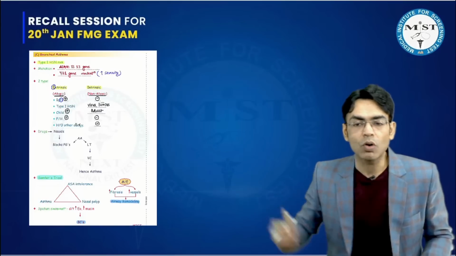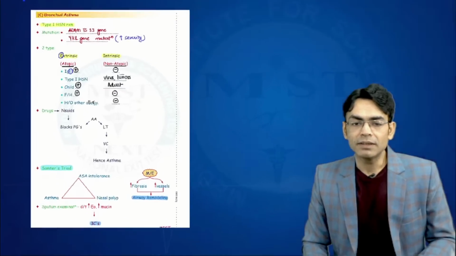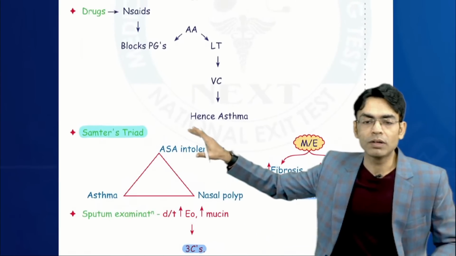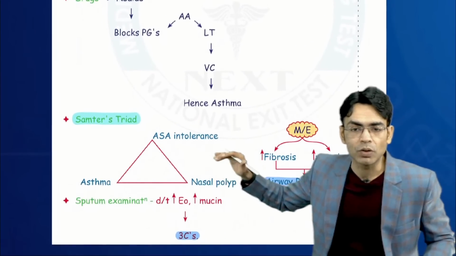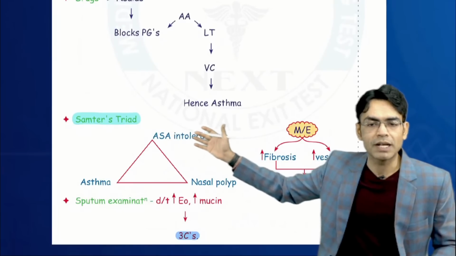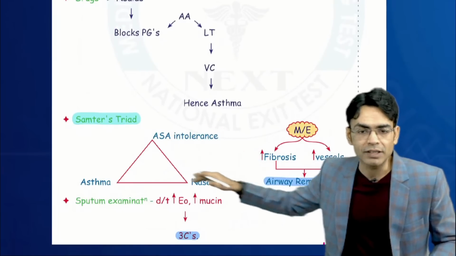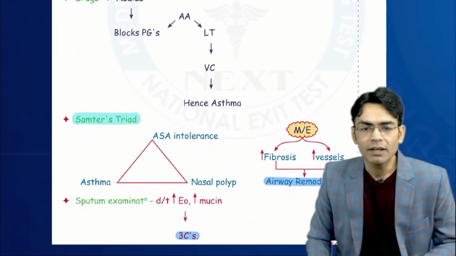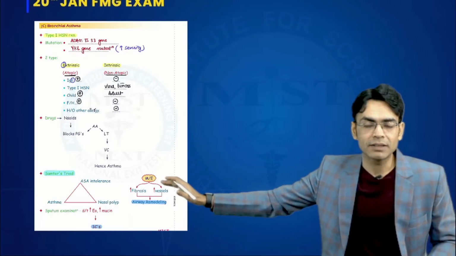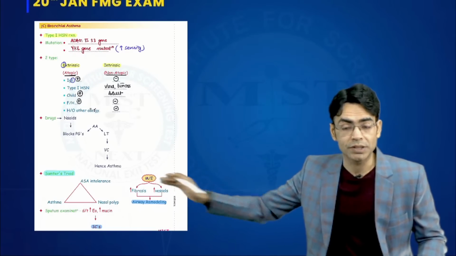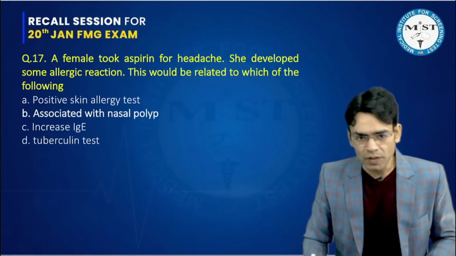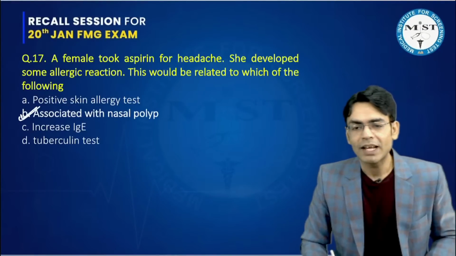When we were talking about chronic bronchitis, we discussed that this is Samter's triad, which is there in the topic of respiratory system in the pathology workbook, where I've told you that ASA, aspirin intolerance, happens in this patient. This patient will have nasal polyp, and the patient has a problem with asthma. When we were talking about bronchial asthma in the respiratory system, I told you this. So again, a very straight question came from Samter's triad. So this is associated with nasal polyp.